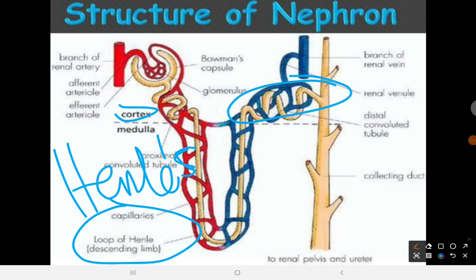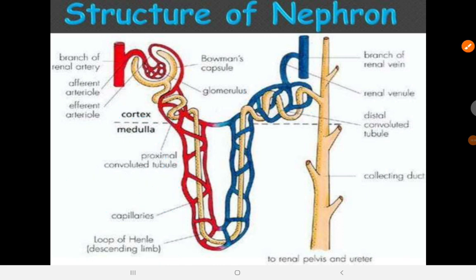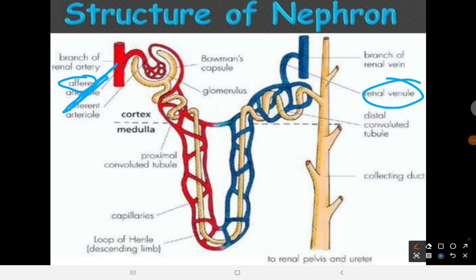Then we have the renal vein that you can see here. Actually, they are venules because they are smaller veins, so we call them venules. And this is called the afferent arteriole. Afferent because it brings blood. And if it takes away blood, it's going to be called the efferent arteriole.